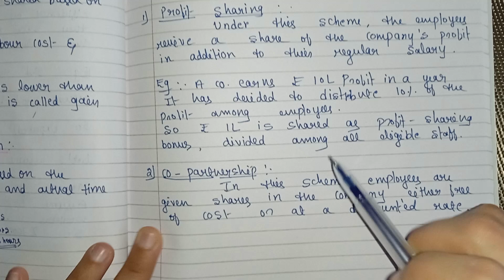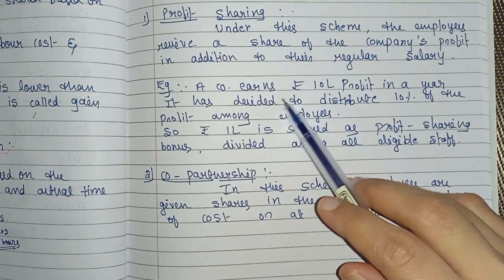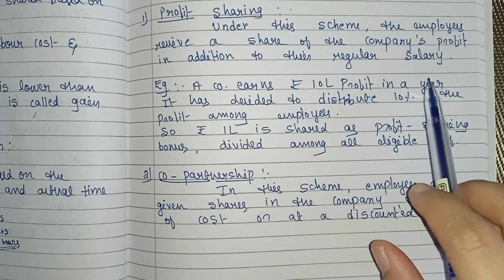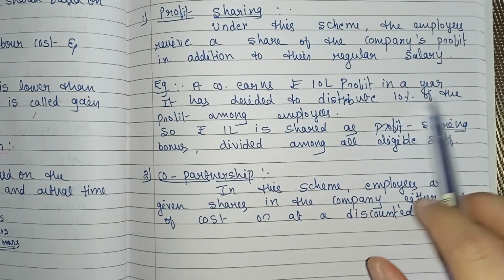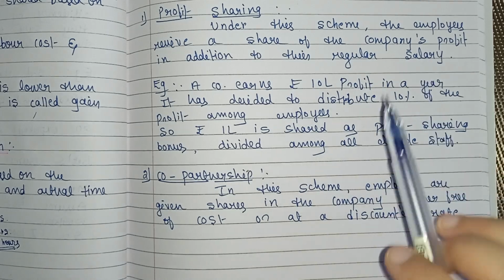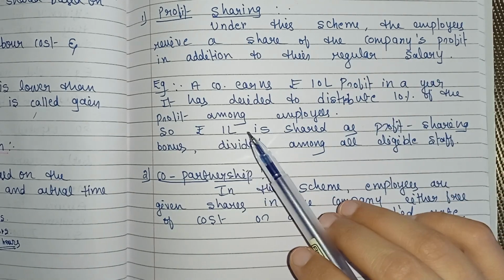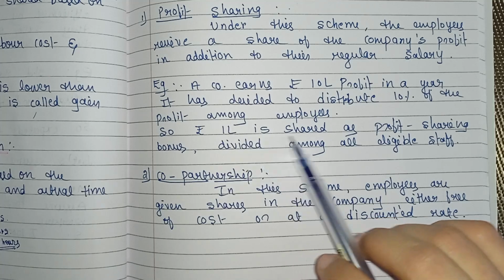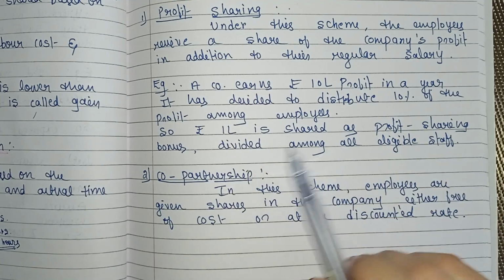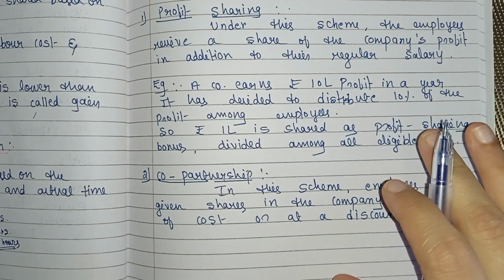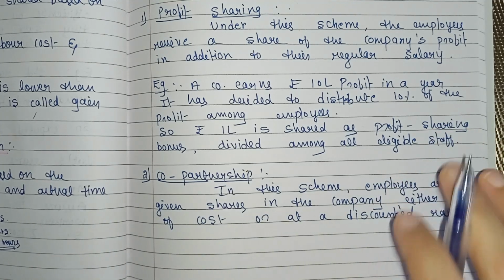So let's see one example. A company earns rupees 10 lakh profit in a year, right? So it has decided to distribute 10% of the profit among the employees in addition to their regular salary. Clear? So 10 lakh into 10 percent, that is rupees 1 lakh shared as profit sharing bonus divided among all eligible staff. Clear? This is what profit sharing.